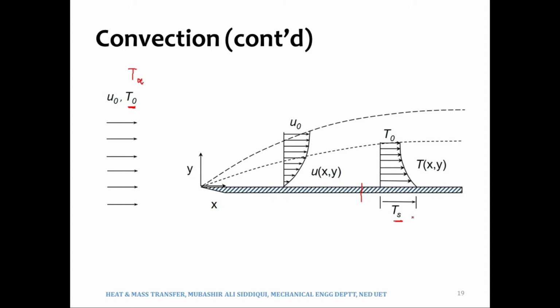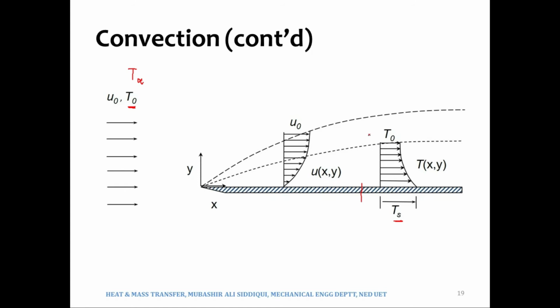However, if Ts is less than T infinity, the heat will flow from the fluid to the surface. Ultimately the heat will flow from the higher temperature fluid to the lower temperature surface. So what will happen in that case? Let's say the temperature of the fluid is 60 degrees Celsius and the temperature of the plate is 20 degrees Celsius.